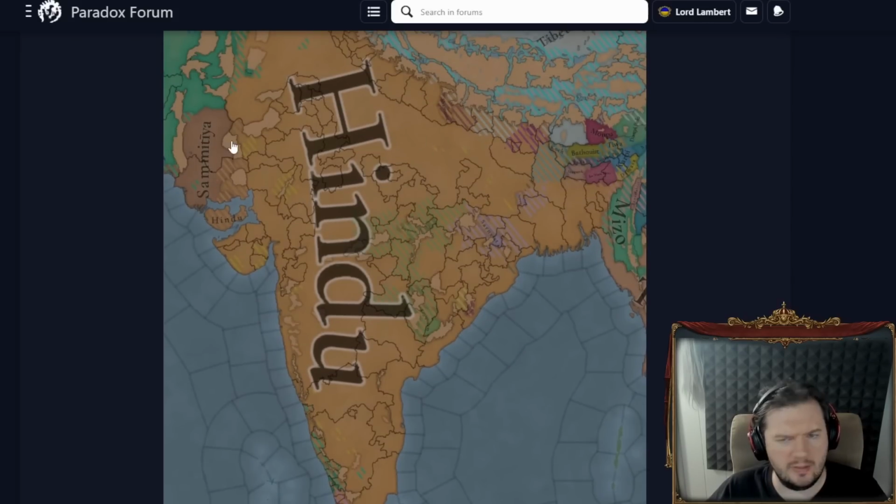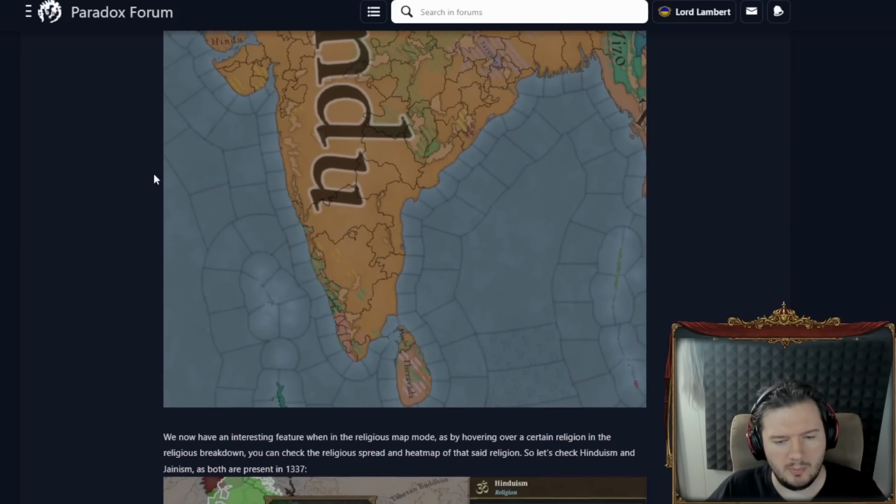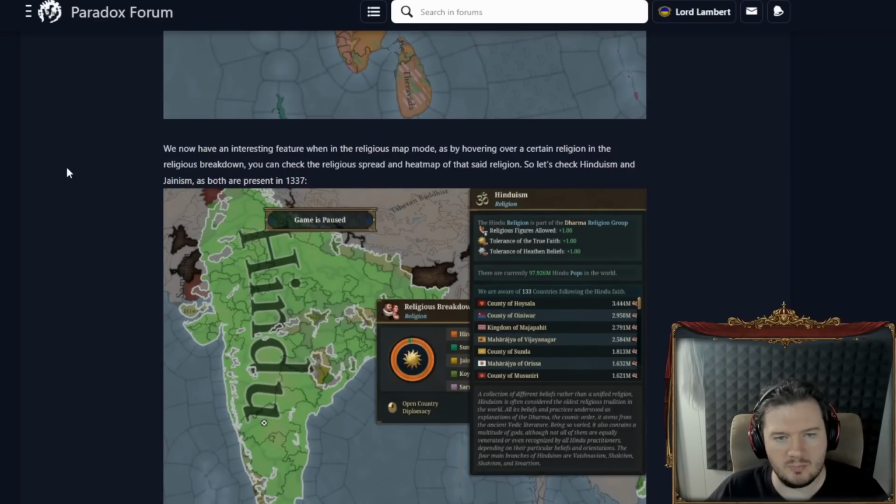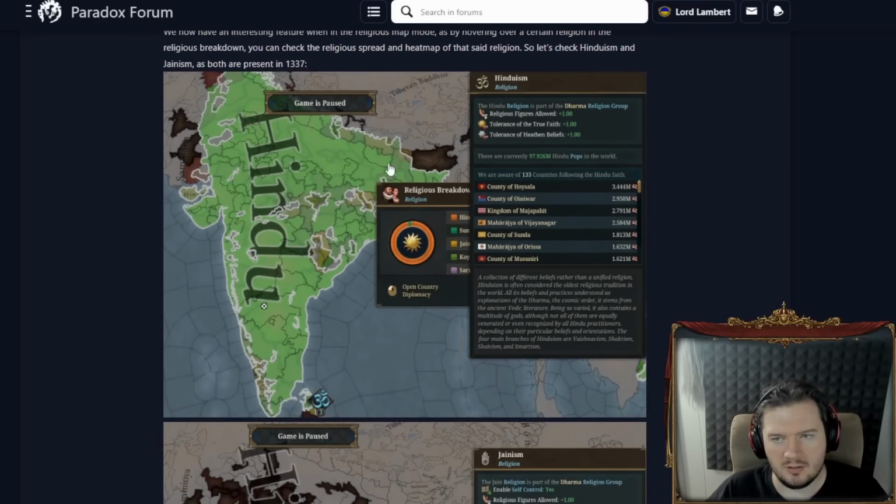Might be nice to show both map modes in the future when you're doing something like this, would be my suggestion. I now have an interesting feature: in the religious map mode, hovering over a certain religion in the religious breakdown, you can check the religious spread and heat map of that religion. So let's check Hinduism and Jainism, both are present in 1337. So Hinduism gives religious figures allowed, okay.